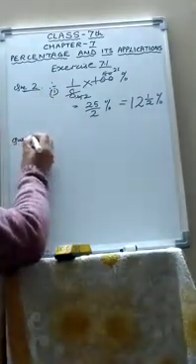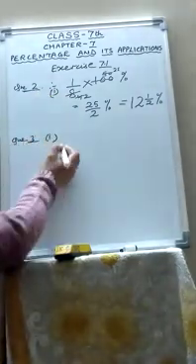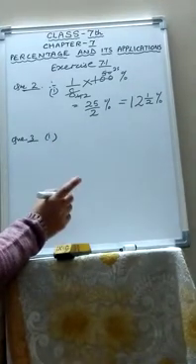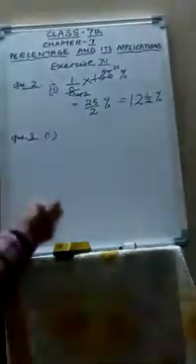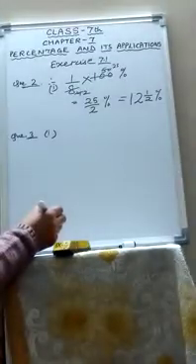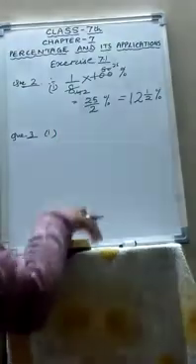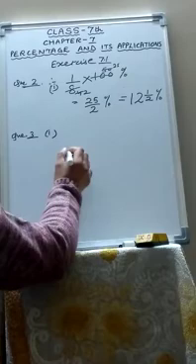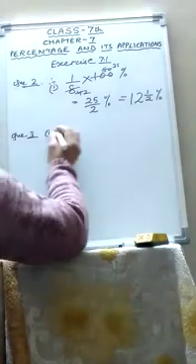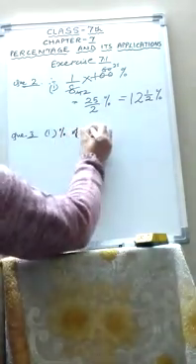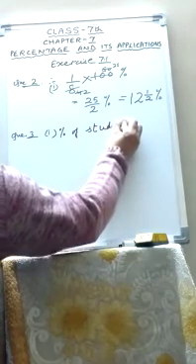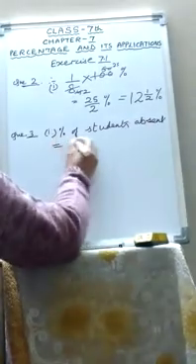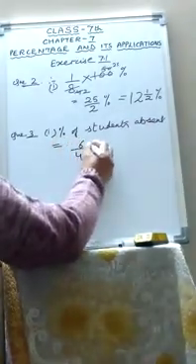This is the answer. Similarly, you can do the rest of the parts. Now question number 3. 6 students out of 40 in a class are absent. What percent of the students are absent? They have given the number of absentees. How many students are absent? 6. And the total number is 40. So, how much percent of the students are absent? How much fraction is absent? 6 upon 40. And how will you convert into percent?